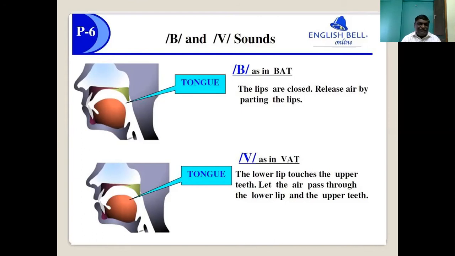A lot of air passes through here, like hill, house, how. Whenever you try to pronounce this H, the way the mouth is open, you can easily say it.